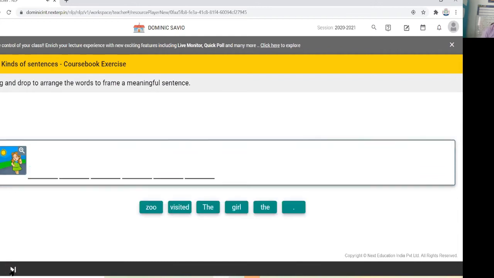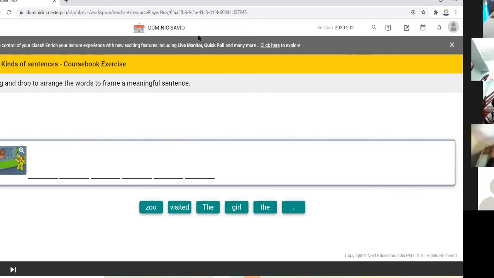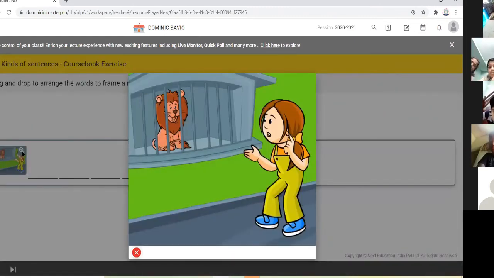Next one I will ask one student. ഞാൻ ഒരാളോട് ചോദിക്കാം. ആ ചോദിക്കുന്ന ആൾ മാത്രം ഉത്തരം പറഞ്ഞാൽ മതി. എല്ലാരും പറയണ്ടല്ലോ അല്ലേ? Okay, I will enlarge the picture. So you have seen this picture. What is this? One girl is watching the lion in the zoo.